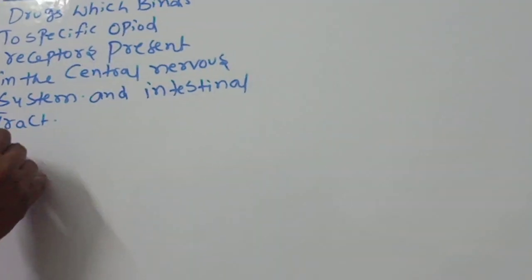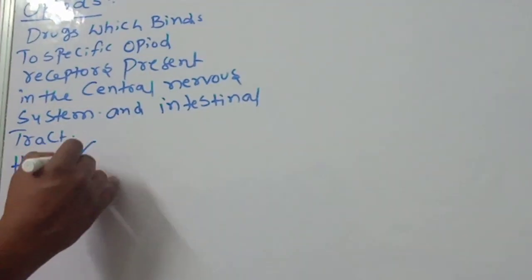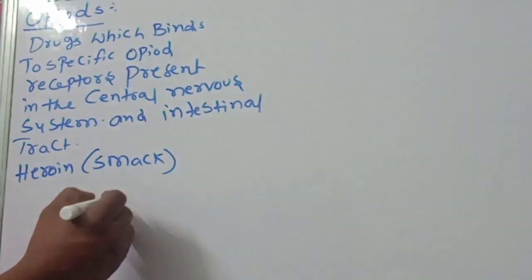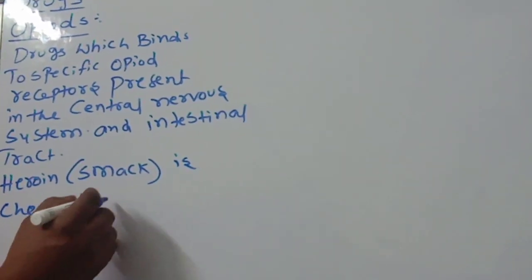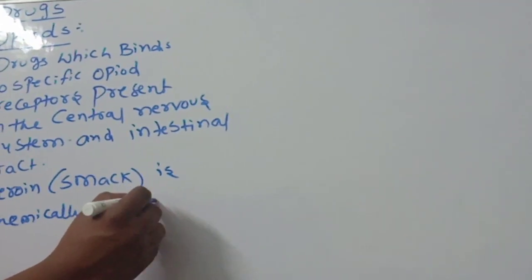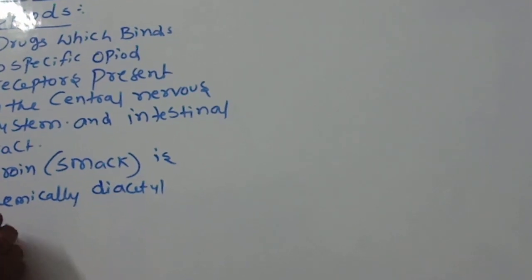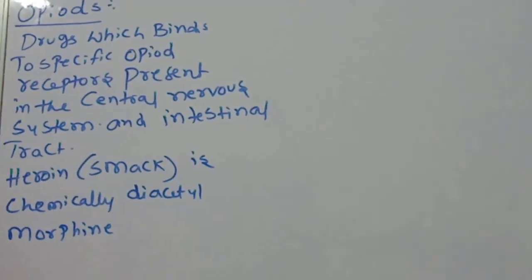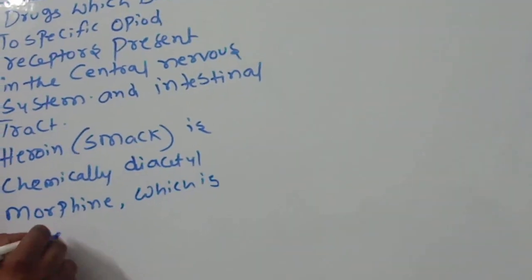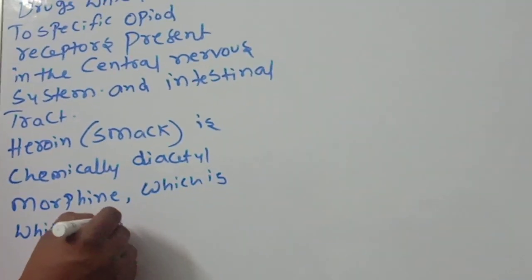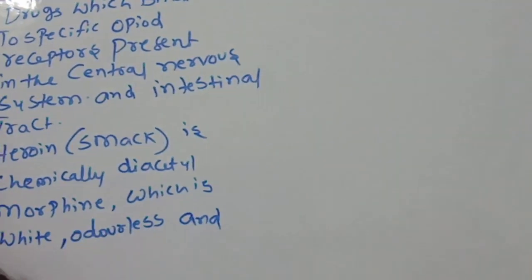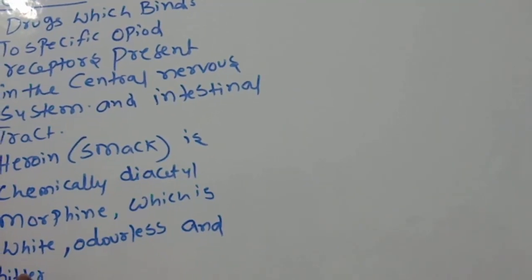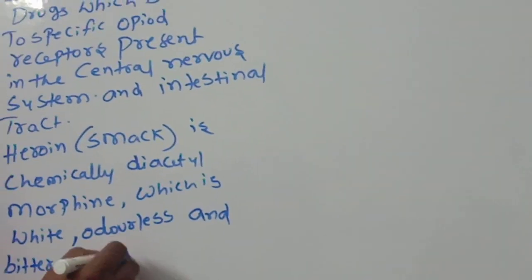Heroin. Here I am writing heroin. Heroin or smack is chemically diacetyl morphine, which is a white, odorless, and bitter crystalline compound.